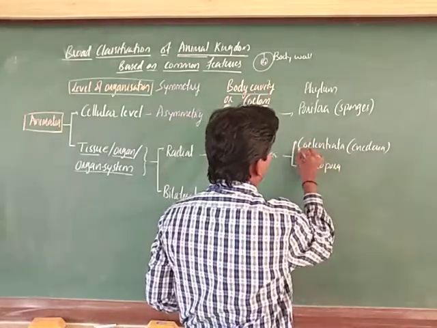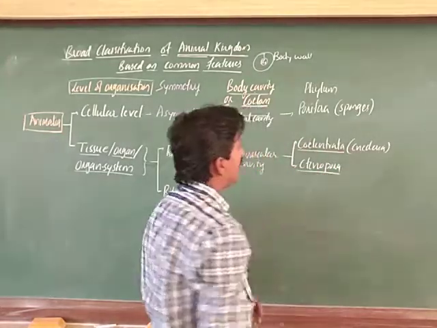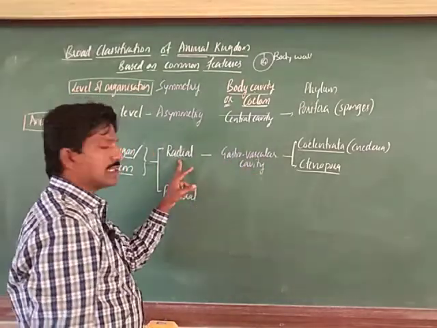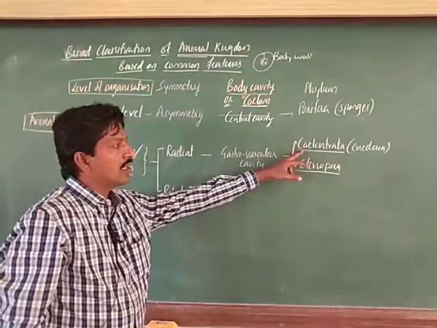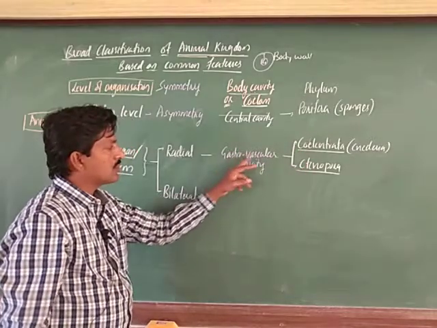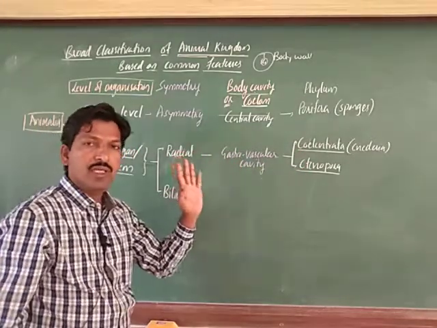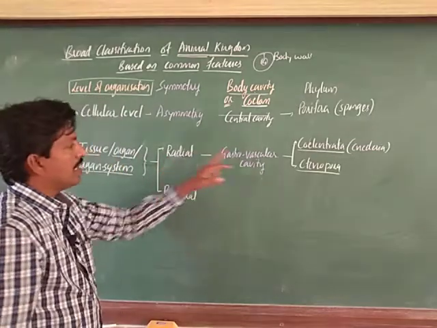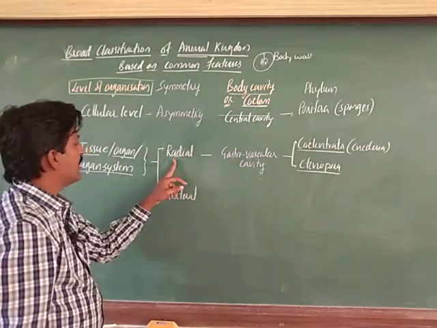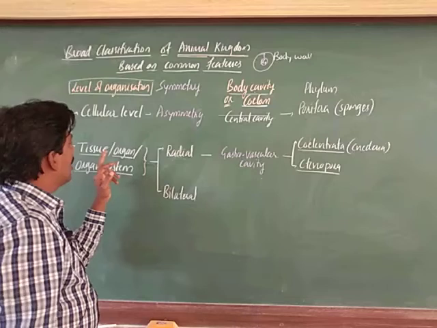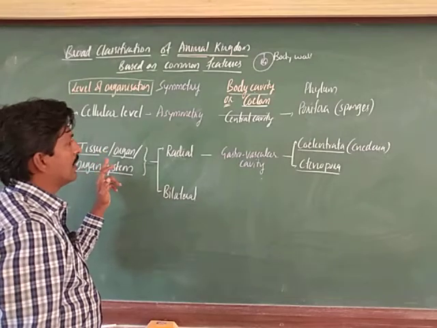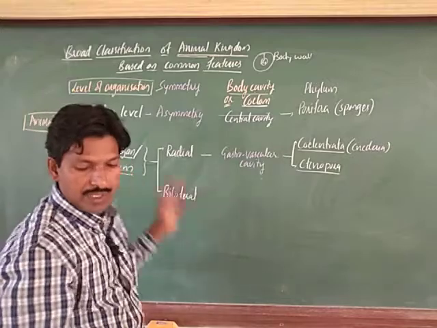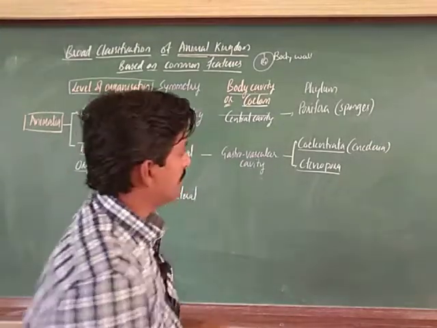Ctenophora and the Coelenterata are two phyla which come up with gastrovascular cavity and radial symmetry. These two phyla show a gastrovascular cavity, but it is not called the body cavity, right. The animals which show radial symmetry show the organ level, okay, actually the tissue level of organization, right.